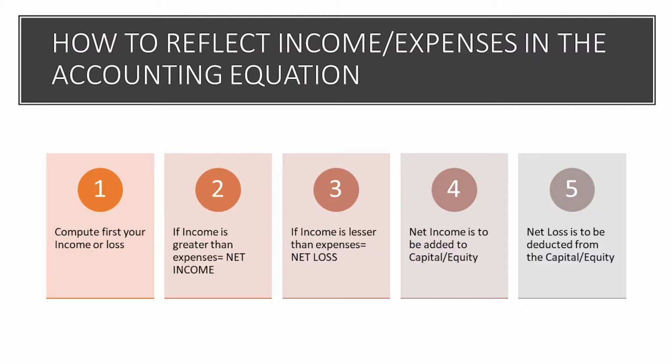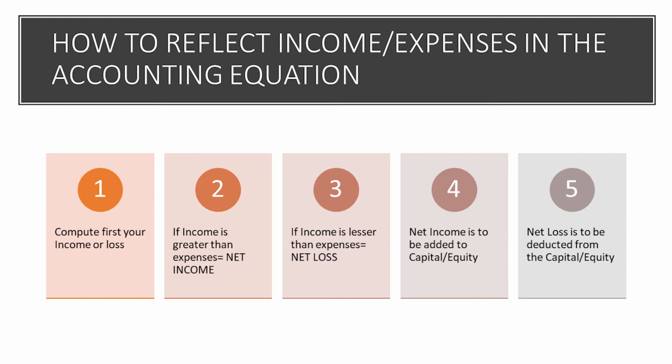Let us proceed now to the crucial issue of our subject matter for this segment, which is how to reflect income or expenses in the accounting equation. With regards to the first three major accounts, the asset, the liabilities, and the capital, we have already discussed that previously. In fact, our accounting equation is asset equals liability plus capital.